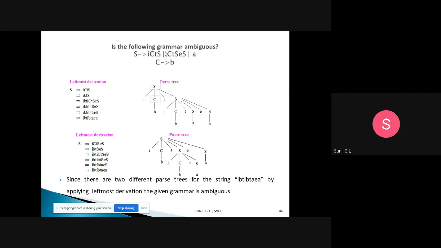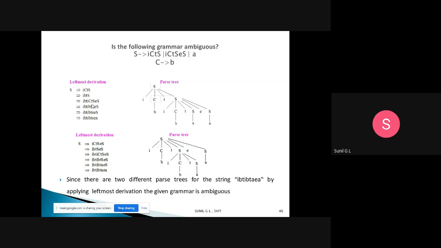Now this C will be replaced. I have the production C tends to b, so this C will be replaced with b. Now I got I b T S. This S will be replaced using the production with I C T S E S. So I have replaced this production. The next step, this C variable will be replaced with the terminal b.